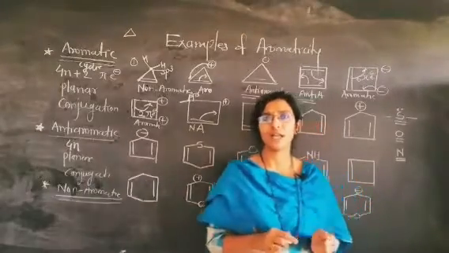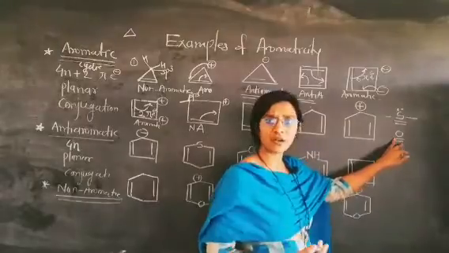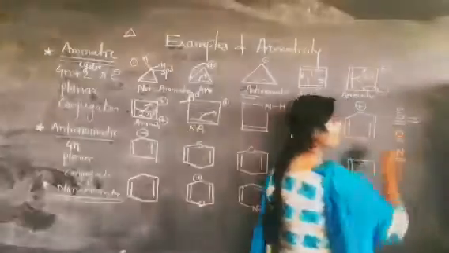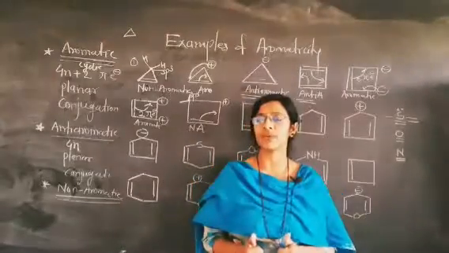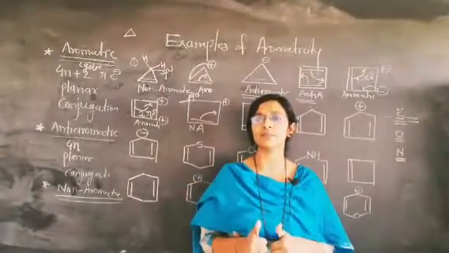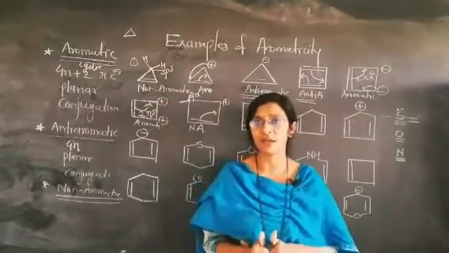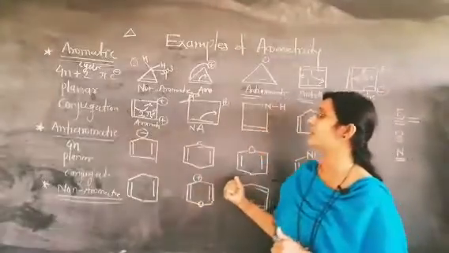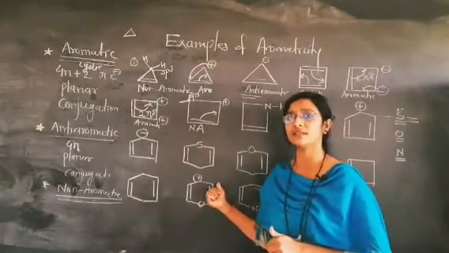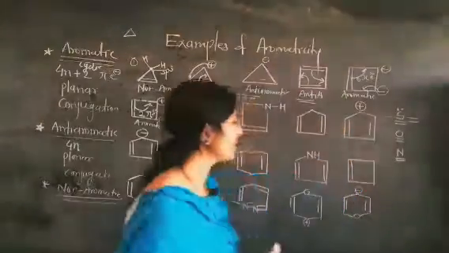And when the heteroatom is joined by a double bond in the ring, the lone pair of electrons cannot participate in the delocalization process. Hope you remember. This is a very main trick, and these examples have been asked a number of times in the NET SET examination. So friend, you should concentrate on this.